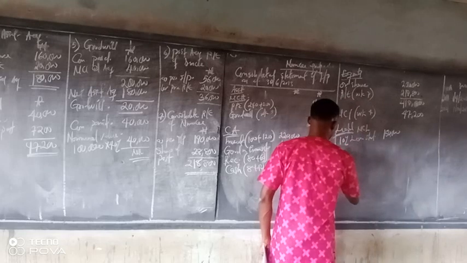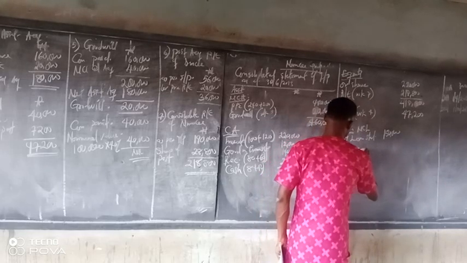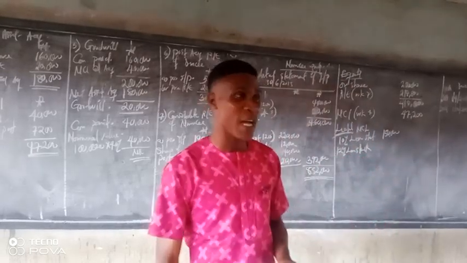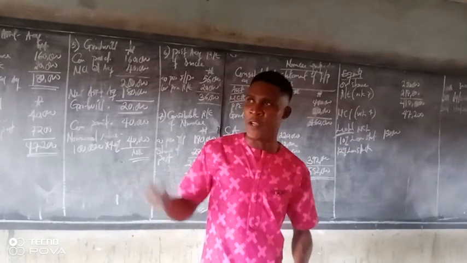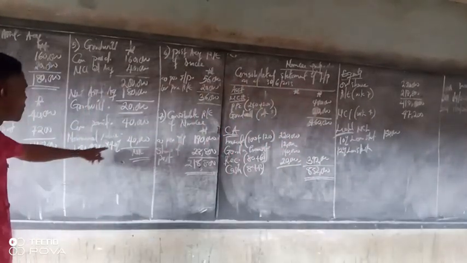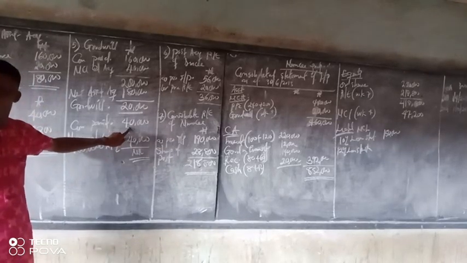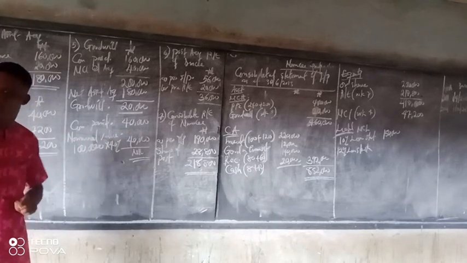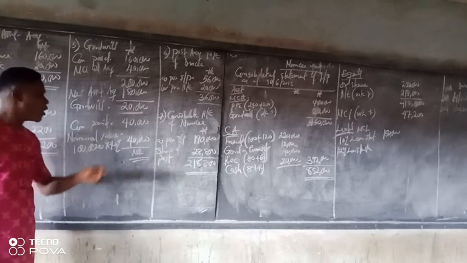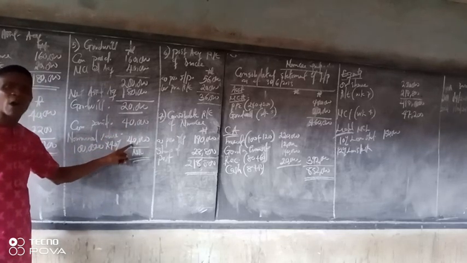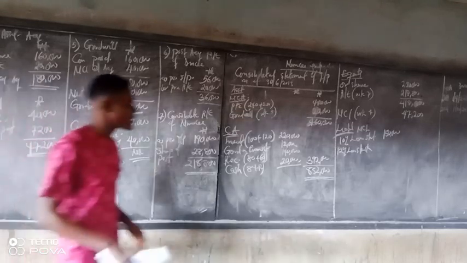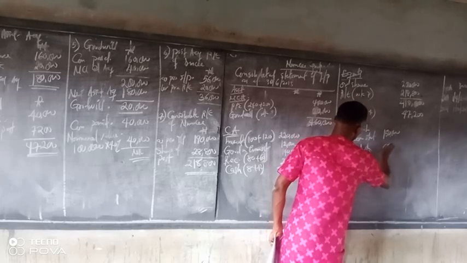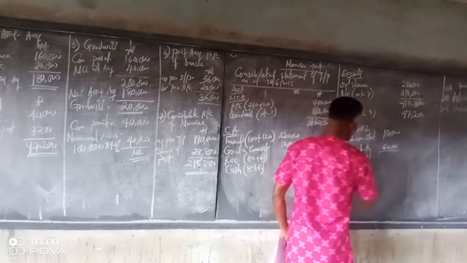Then we have 12% loan stock. This loan stock now, don't forget, is 100,000. But the parent acquired part of it, right? So how do you treat it? Remove it. But you have to be very careful. When you are removing it, you are not removing the amount you paid. You are removing the nominal value. So it will be 100,000 minus 40,000. What do we have now? 60,000. Everything together is 210,000.